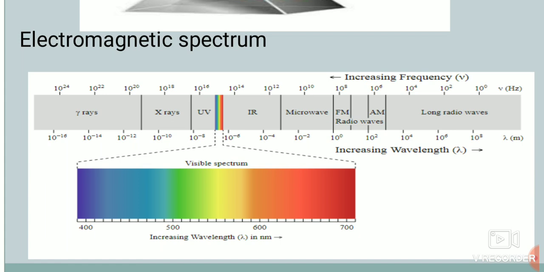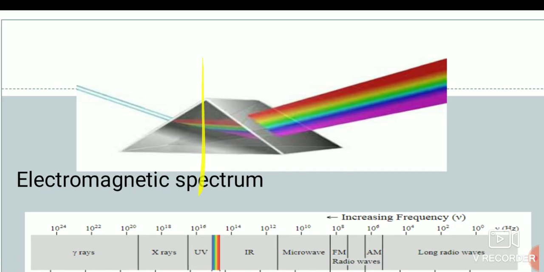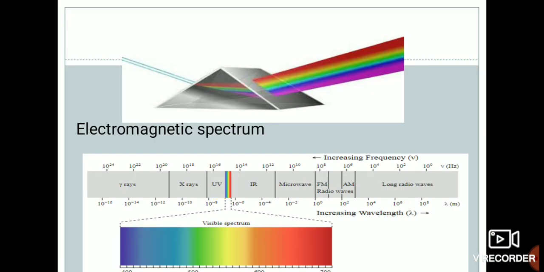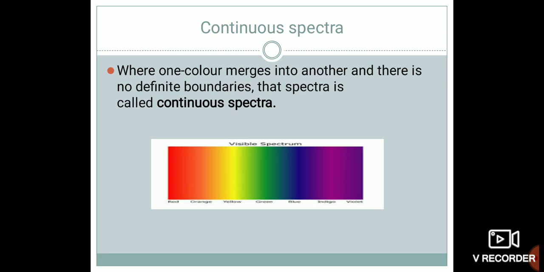This is the VIBGYOR you have been studying from lower classes. The light gets diffracted because of the wavelength, bending towards one side, and this series of light is considered a spectrum. So this is a continuous spectrum.